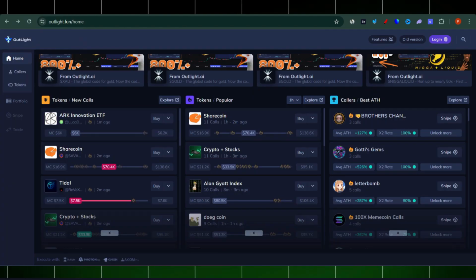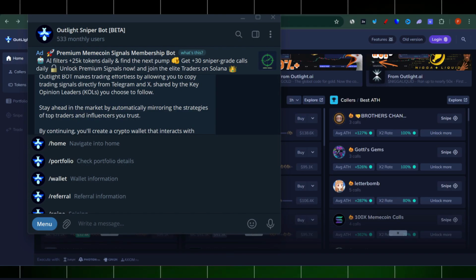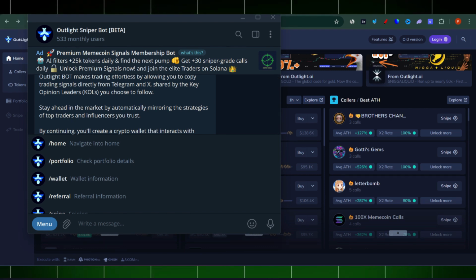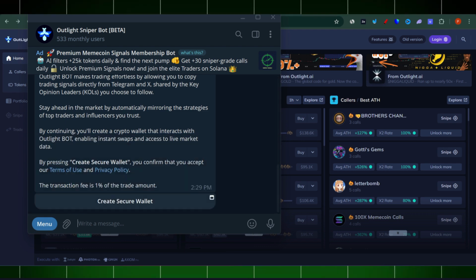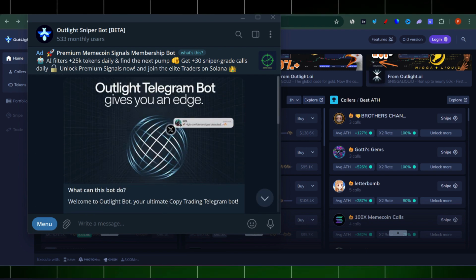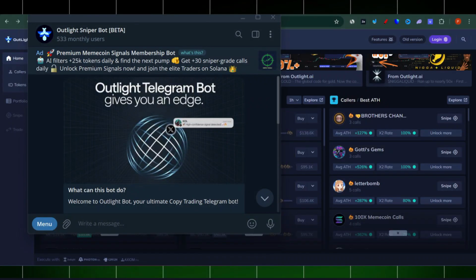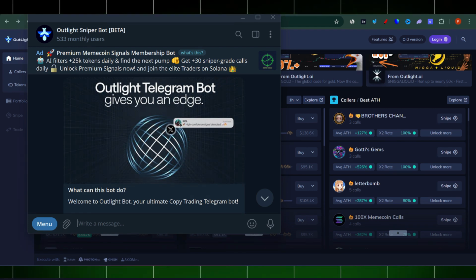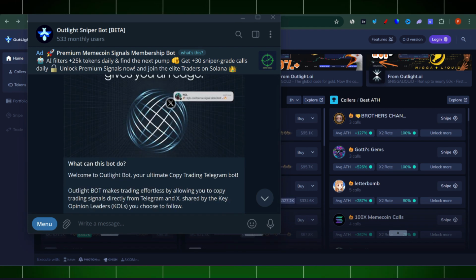The other thing I also want to mention is their bot. Basically, you just need to go and join the bot via Telegram, so you need to have a Telegram. There you can create your own wallet. You'll be putting the wallet inside that bot, and it will actually be transacting through the wallet on that bot. So it's not like you'll be transacting from your own wallet. You'll be creating a wallet here. And it's quickly explained to you what this bot can do.